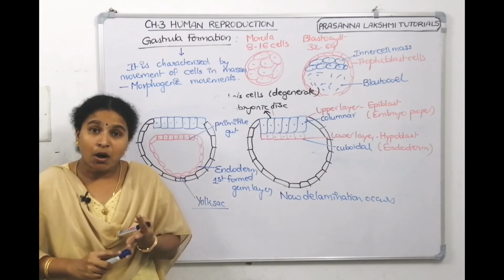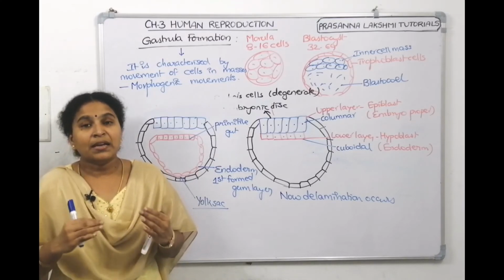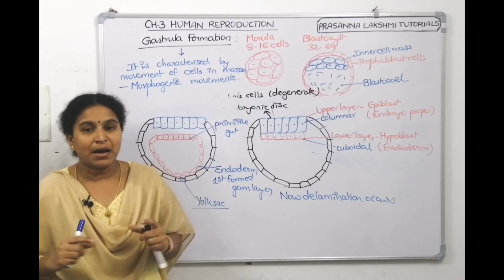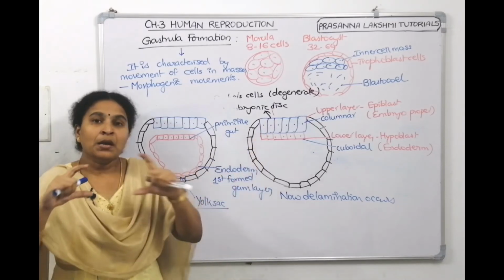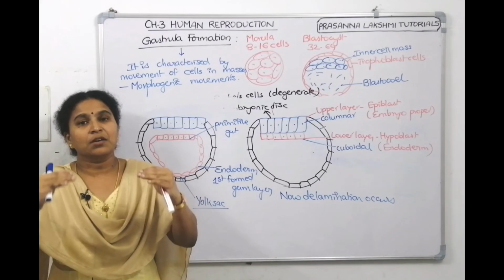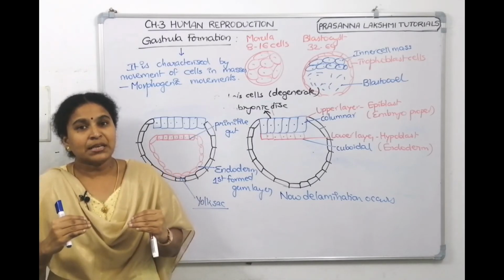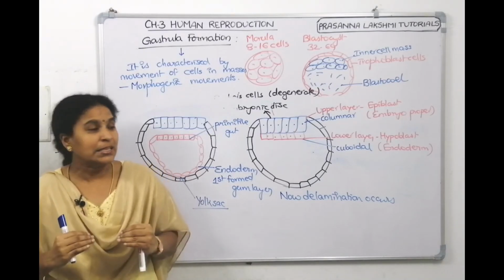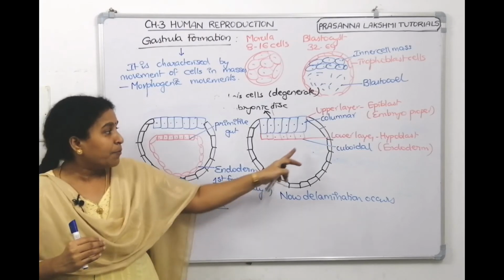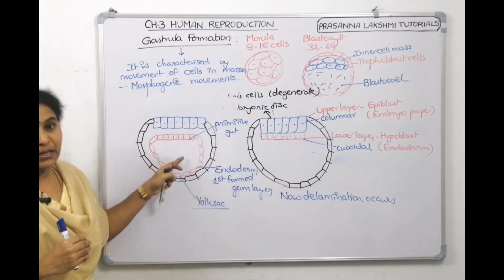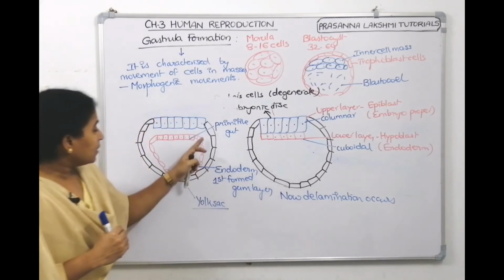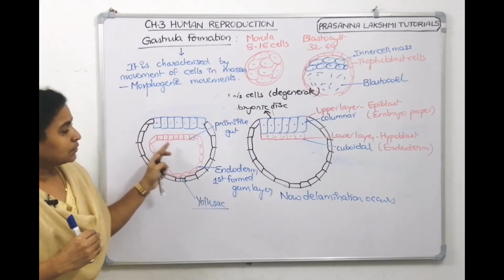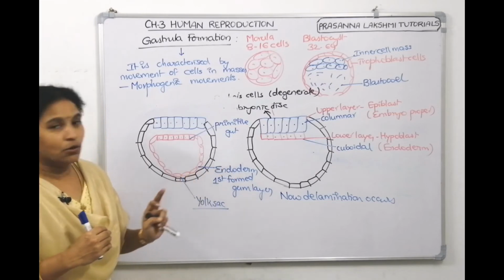We told the robber cells degenerate. Then they give the space for the inner cell mass to get arranged like a disc. That is called the embryonic disc. Now the cells at the embryonic disc divide into two layers. Upper cells will make epiblast. Lower cells will make hypoblast. Hypoblast cells will get separated from the epiblast cells by a process of delamination, and then they grow and they make the first germ layer, which is called endoderm.